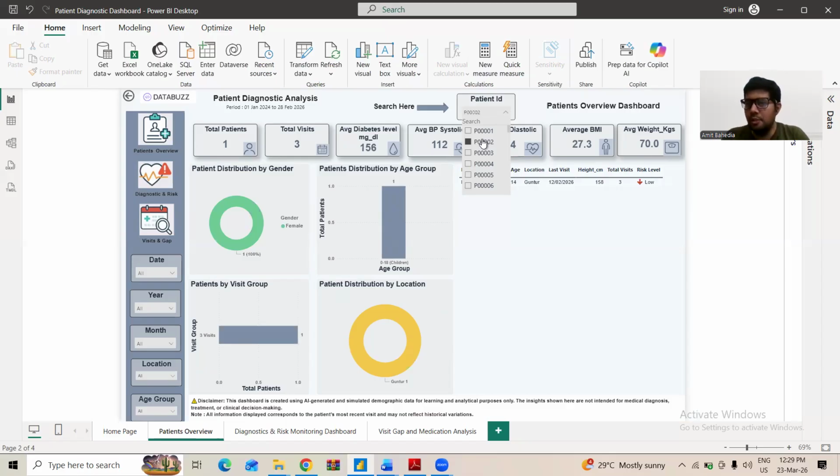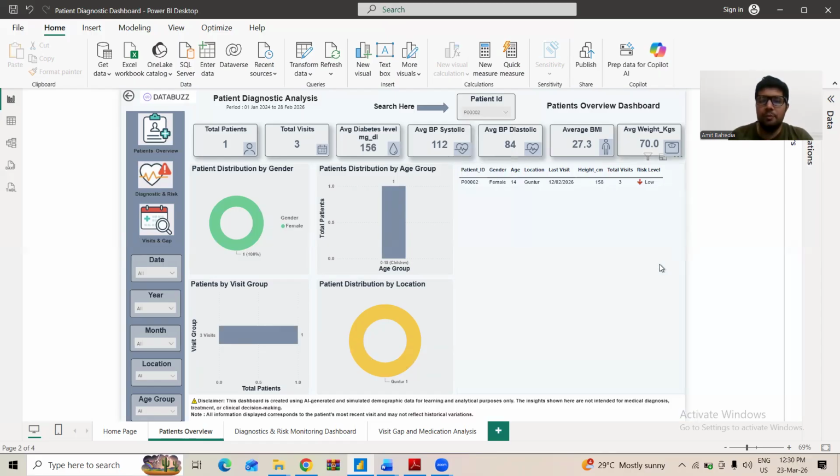One thing, for this particular project challenge, I had loaded the data first in the MySQL server, because in any organization or in any project you do, first the data is available on any SQL server or cloud, and from that we can get the data into any source, whether it's a business intelligence source or any kind of source. So here also, first I had uploaded the data into MySQL server, and then I took the data into the Power BI for analysis. So before analysis, I did data cleaning and transformation as well.